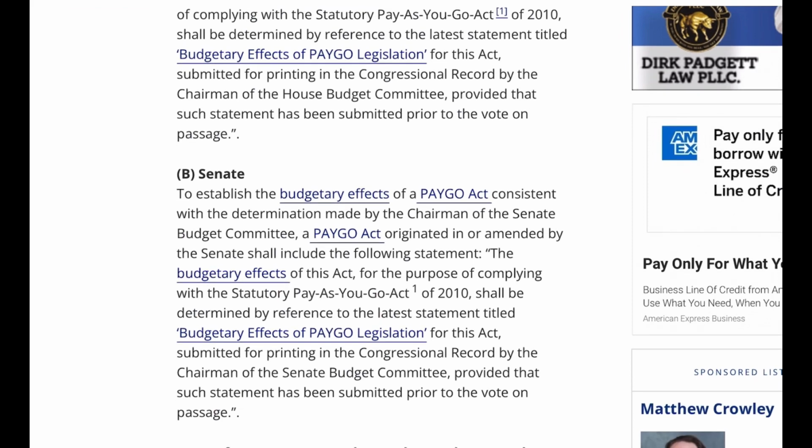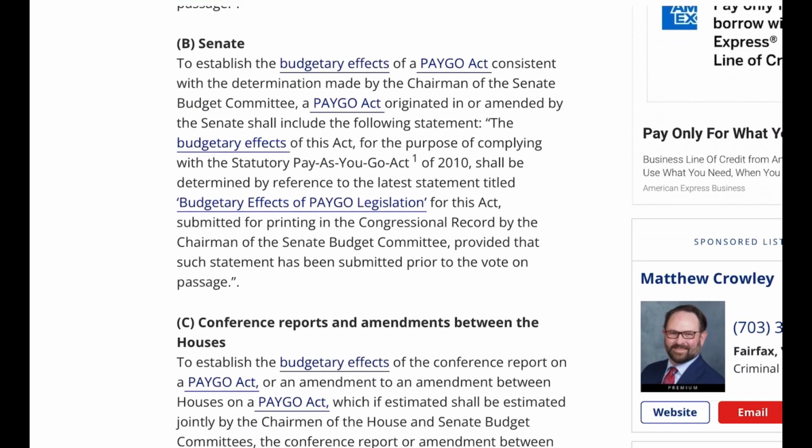Senate to establish the budgetary effects of a PAYGO Act consistent with the determination made by the Chairman of the Senate Budget Committee. A PAYGO Act originated in or amended by the Senate shall include the following statement: the budgetary effects of this Act, for the purpose of complying with the statutory Pay-As-You-Go Act 1 of 2010, shall be determined by reference to the latest statement titled Budgetary Effects of PAYGO Legislation for this Act, submitted for printing in the